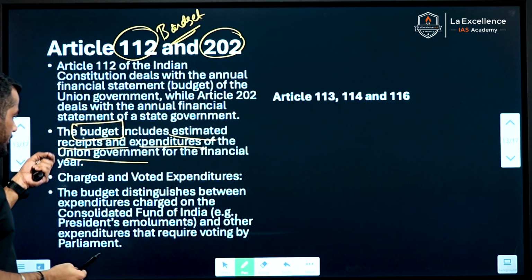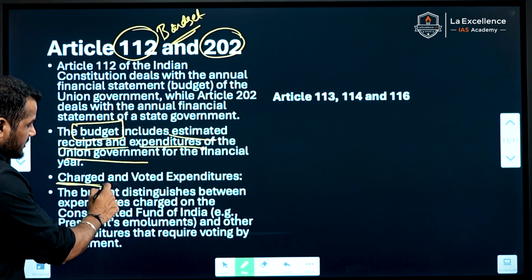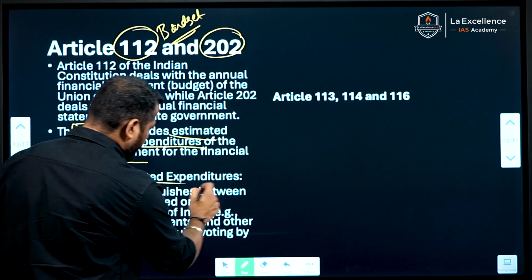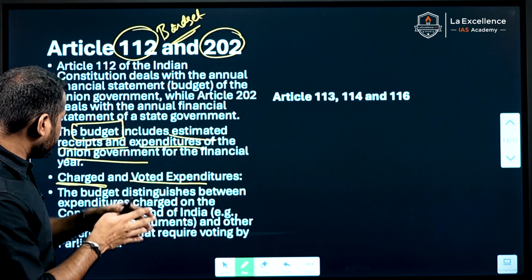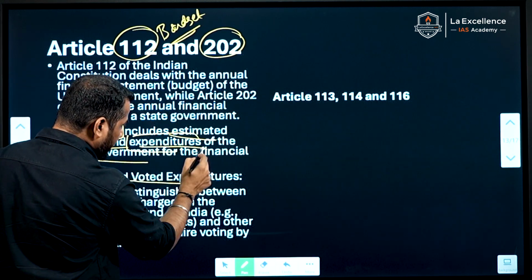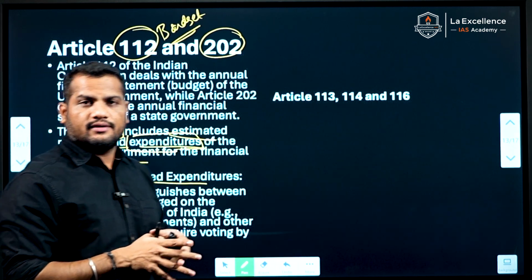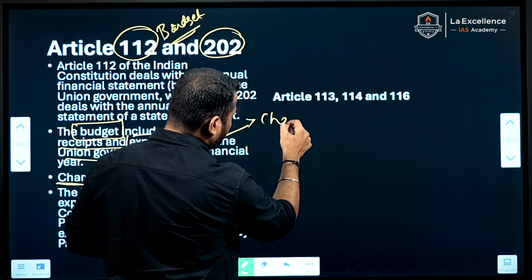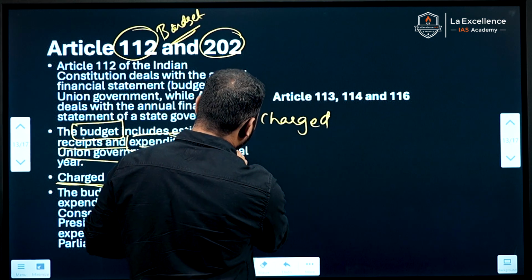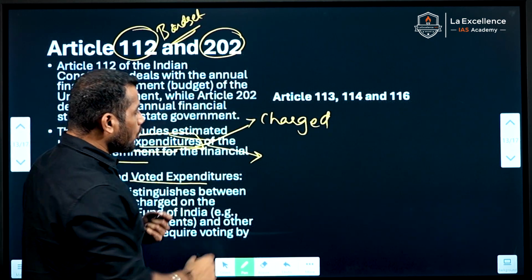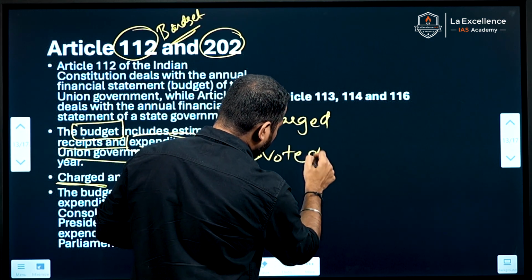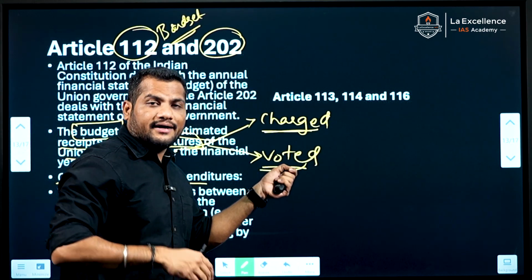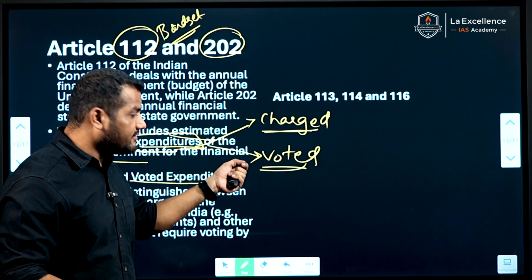This is the budget. There will be a charged expenditure on the Consolidated Fund of India and also voted expenditure. The budget includes expenditures for the financial year, and this expenditure is divided into two parts. One is charged on the Consolidated Fund, and the other is the voted expenditure.